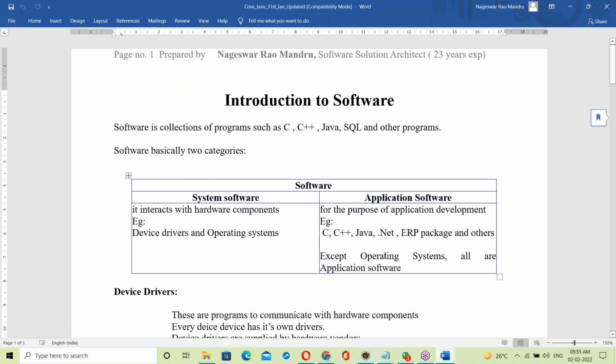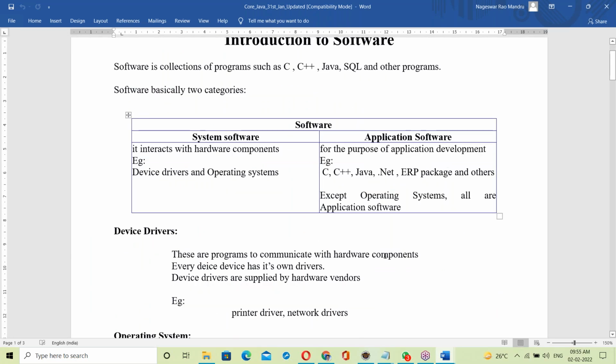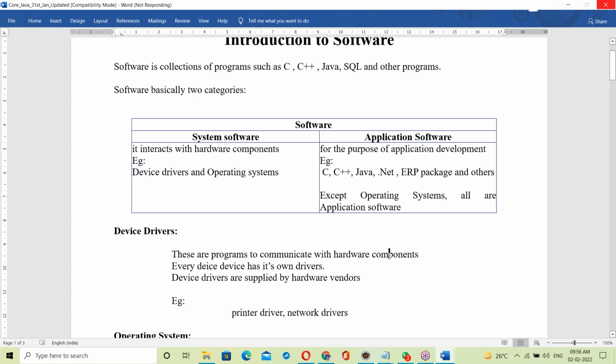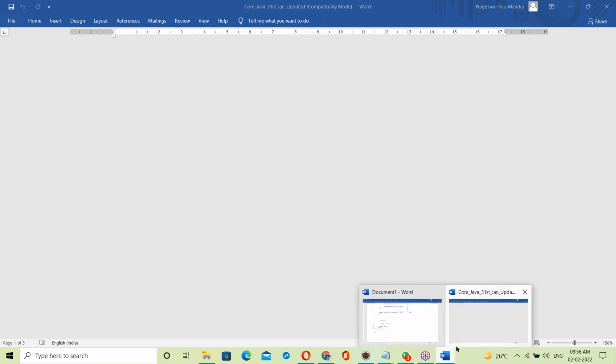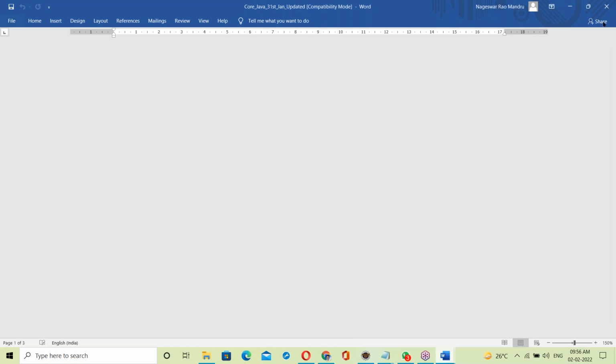Yeah, this is your Java document. It's around 560 pages. Yes, it's loading, just wait a minute.